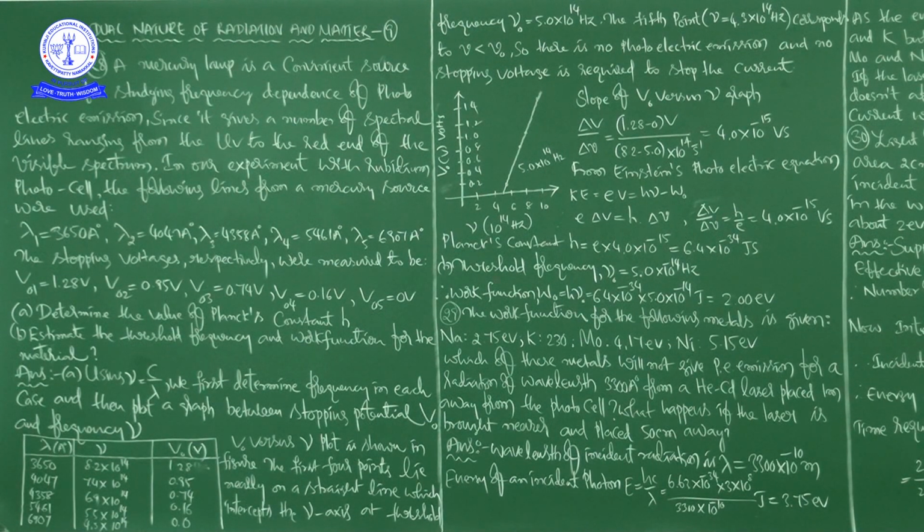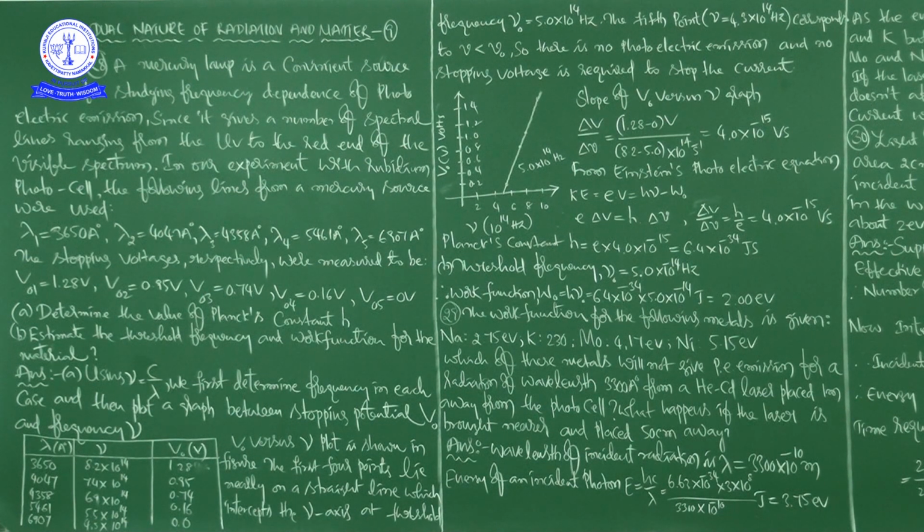First we are going to determine the value of Planck's constant, part A.